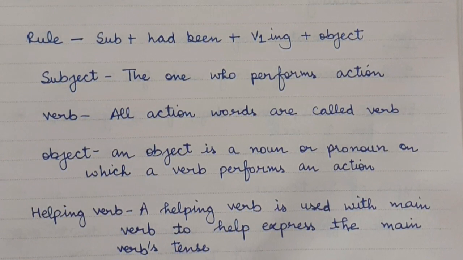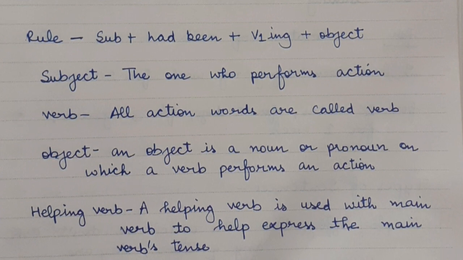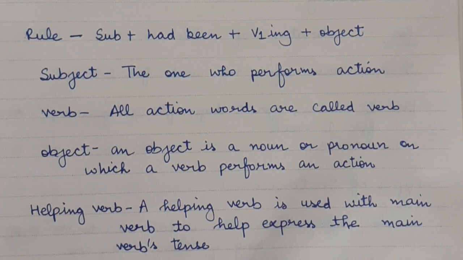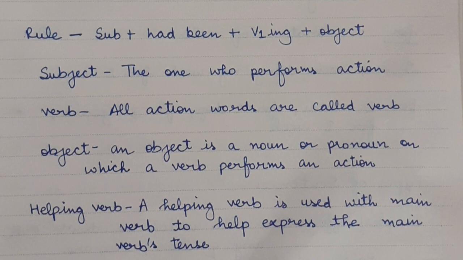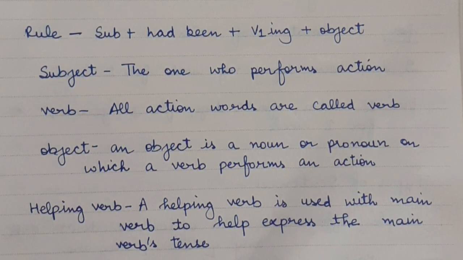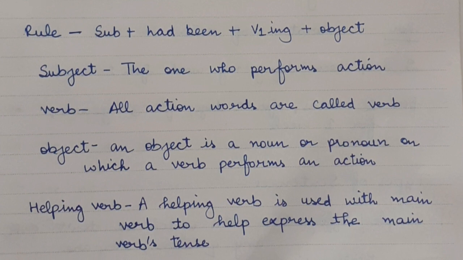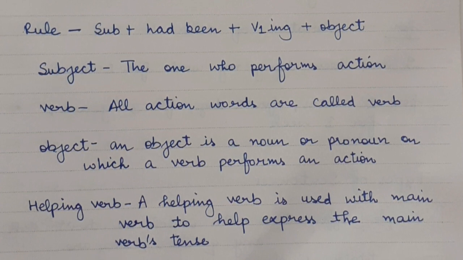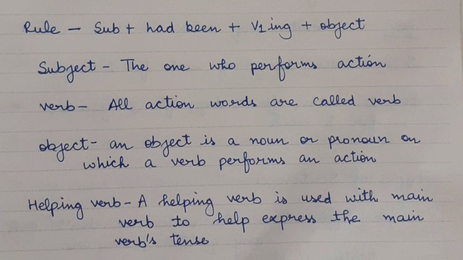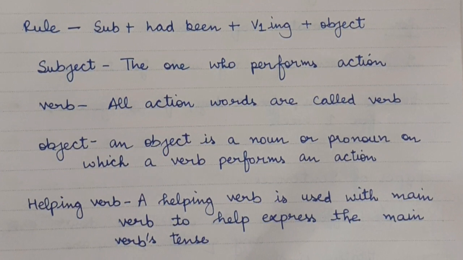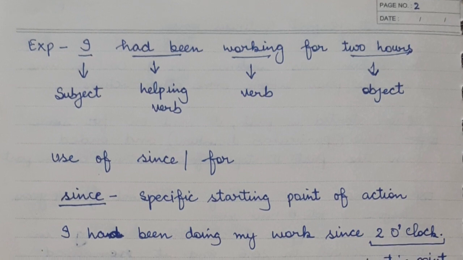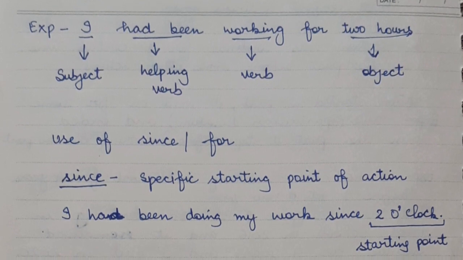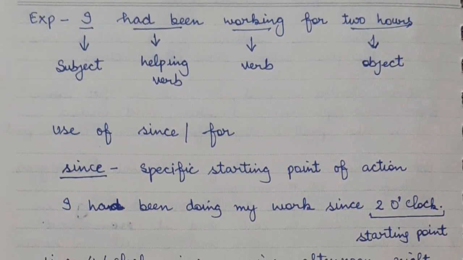Next is object. An object is a noun or pronoun on which a verb performs an action जिस पे action होता है and an object gives us a complete meaning of any sentence. Next is helping verb. Helping verb is used with main verb to help express the main verb's tense. That means we came to know from the helping verb which tense any person is using. Example is I had been working for 2 hours. Now subject is I, had been is helping verb, working is main verb and 2 hours object.